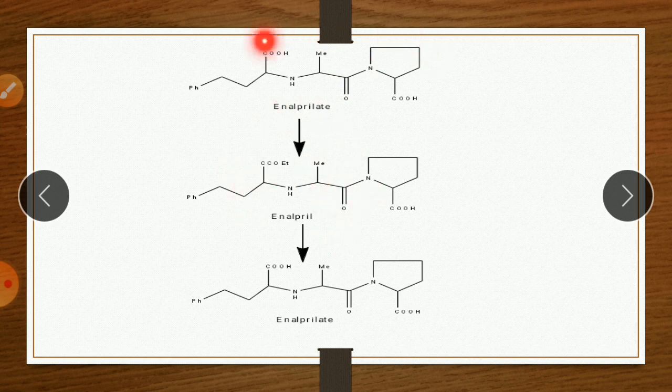So here the main drug is enalaprilat, but because of poor solubility, it is first converted into its ester called enalapril. This first reaction is carried out in the laboratory, that is, conversion of enalaprilat into enalapril by esterification. Then this enalapril is administered into the body as a drug, which is converted again into enalaprilat by hydrolysis.